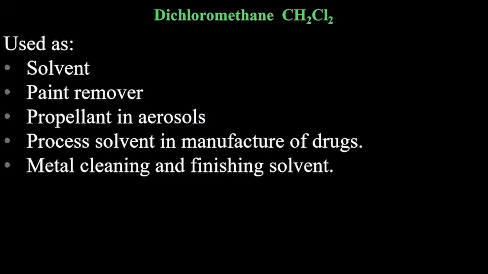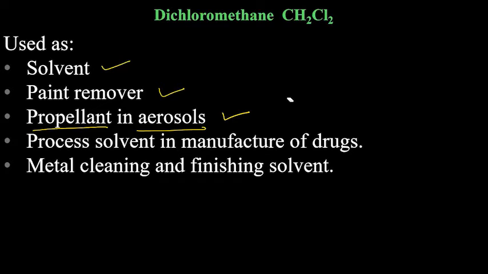So the normal usages of dichloromethane: it is used as an organic solvent, and as a paint remover also. Sometimes you might see paint somewhere that we need to remove, and we can use dichloromethane. And as a propellant in aerosol because these are highly unreactive. So these can be used as propellant in aerosol to create pressure. The perfume is mixed with these compounds, and then with pressure these come out.